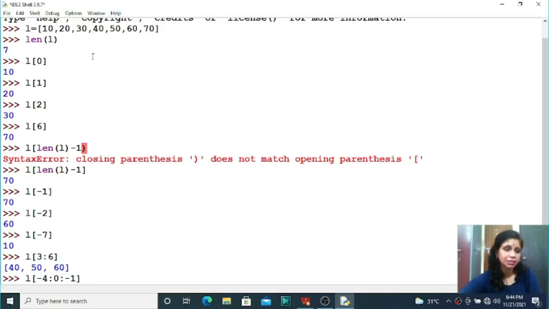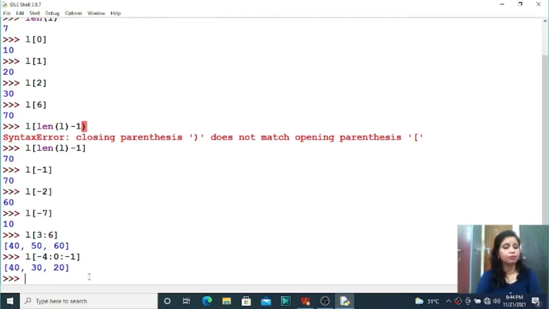Let us execute the same. Minus 1, minus 2, minus 3, and this one is our minus 4, so 40 will come. Then minus 1 means backward movement, so 30 will come, 20 will come, but up to 0. Whatever element is at index number 0 will not come, right students. So our answer will be 40, 30 and 20.